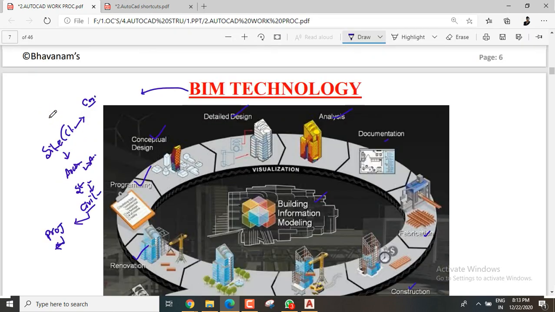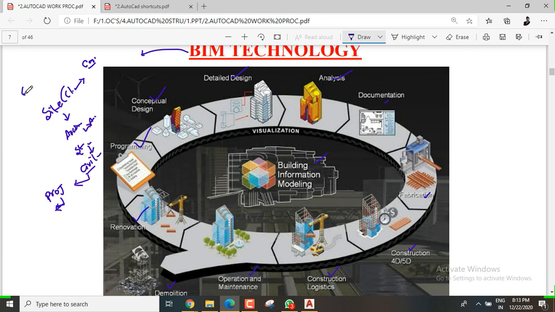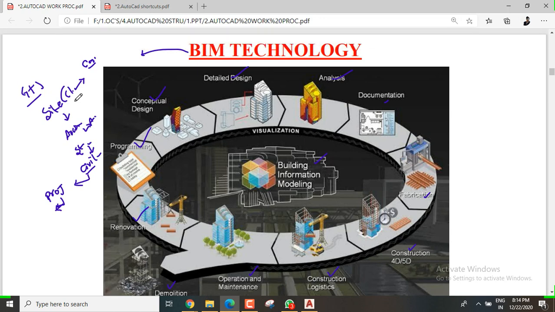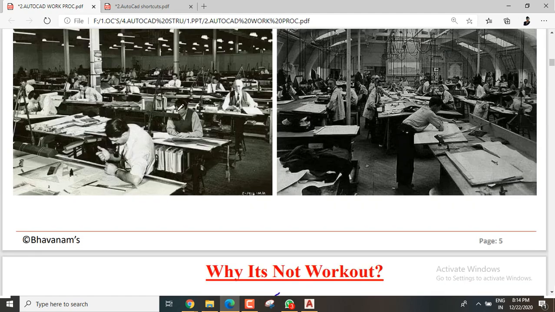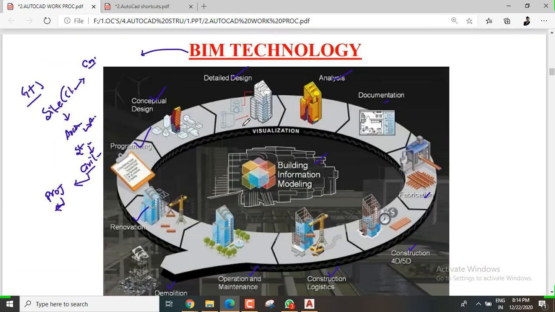It's not especially for single story buildings or G plus 5 story buildings, or buildings below 5 stories. This is whenever you go for high rise buildings like Burj Khalifa, and metro stations, not only buildings. The Bangalore metro station has also adopted this BIM technology. Nowadays BIM technologies are running fast, it's a wonderful technology. If you are not ready to learn this technology, you will be left here. If you are ready to learn it,